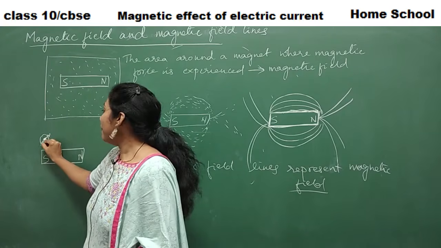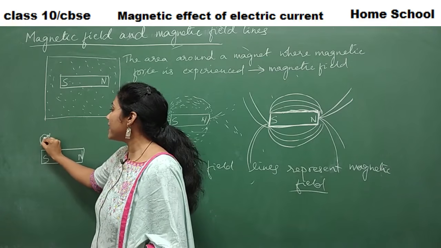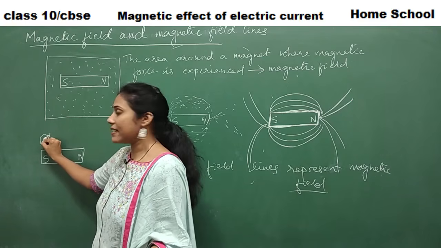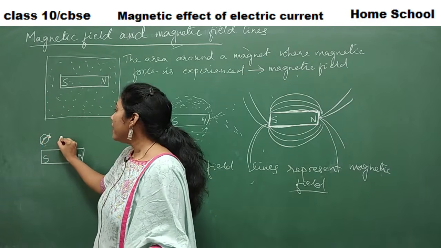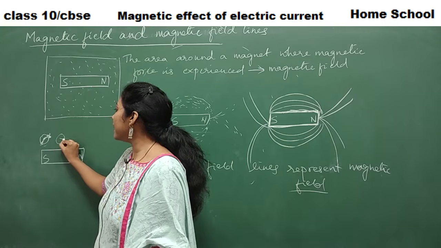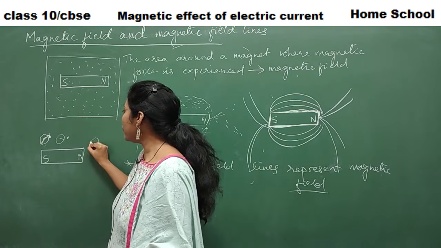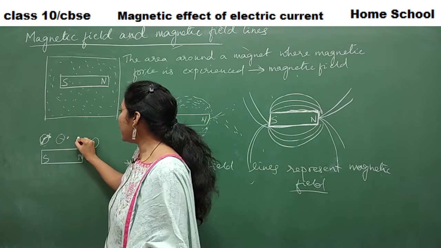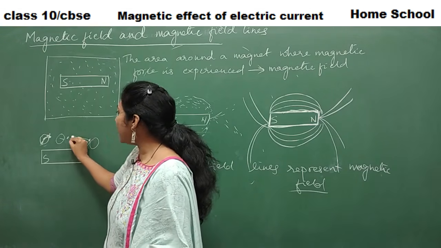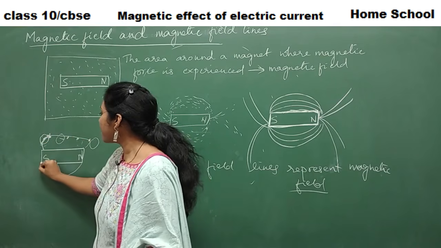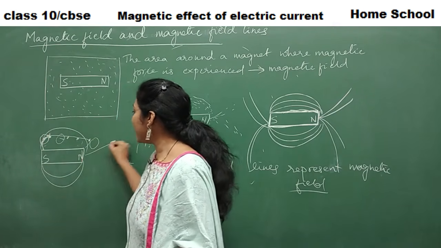So for example, if you place a compass here, here is the deflection. Here you consider only one particular pointer, the north pointer. So this deflects here, so put a point here. When you keep a compass here, the deflection is something here. When you put a compass here, the deflection is here. Like that, when you join the points, you will get magnetic field lines, something like this.